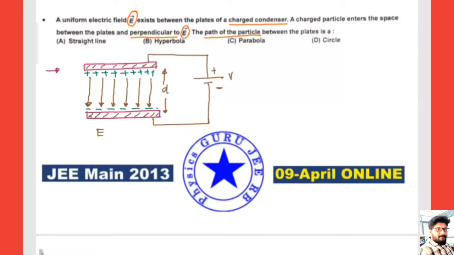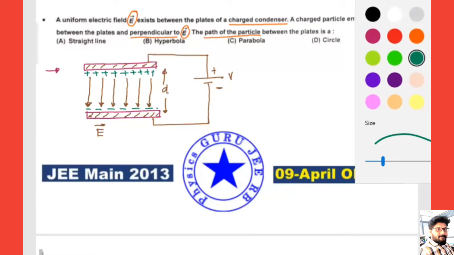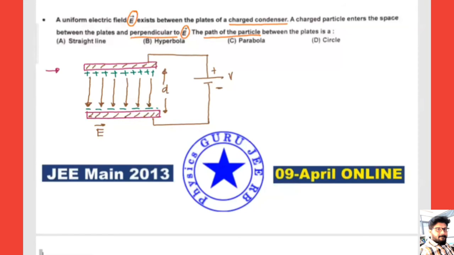Electric field E. E is the electric field intensity. Now a charged particle is entering here. If a charged particle enters into the electric field, let me take here a plus Q entering. Now can you tell me, it tries to go in a straight direction, can it go in a straight direction? Yes or no?